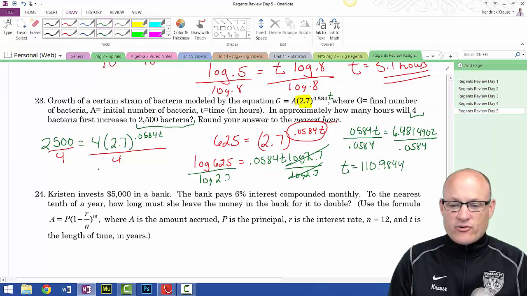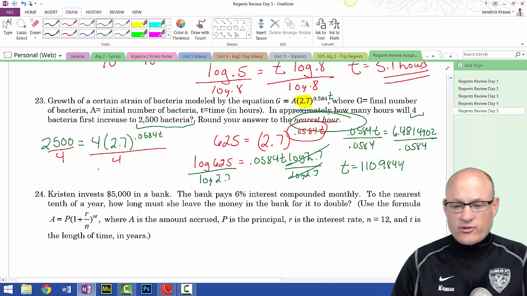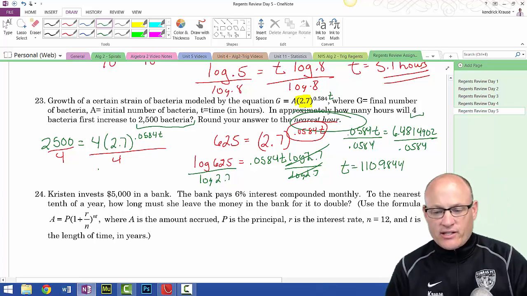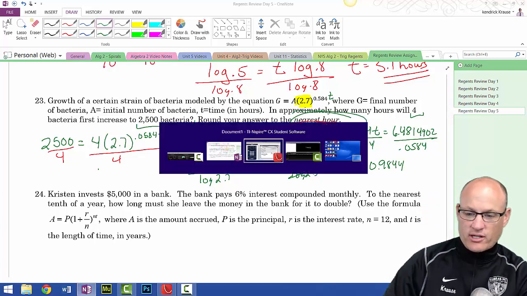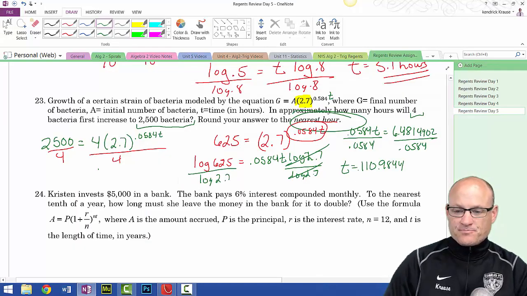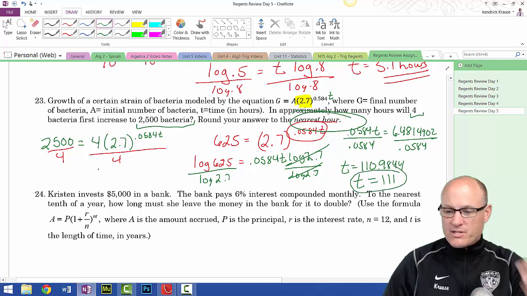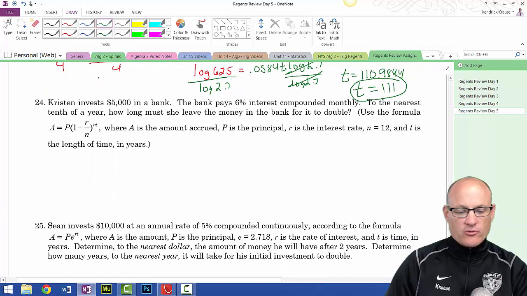110.9844 to the nearest hour. Round your answer to the nearest hour. Well, t is in hours, so I'm going to round to the nearest hour. Sounds like 111 hours to me. So t equals 111 hours. A little over 4 days, huh?